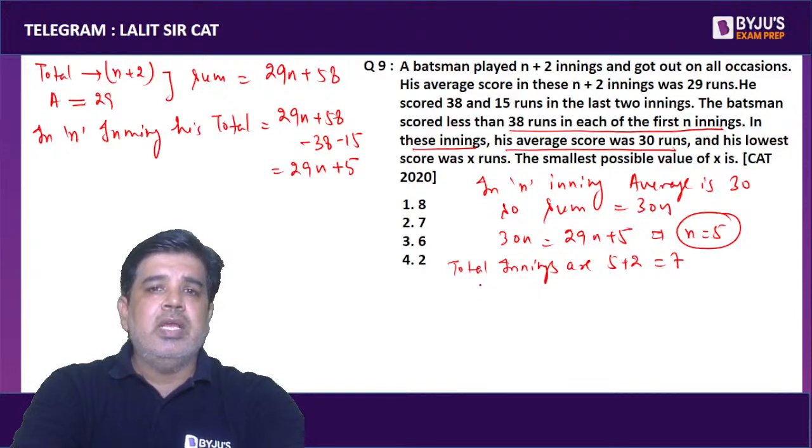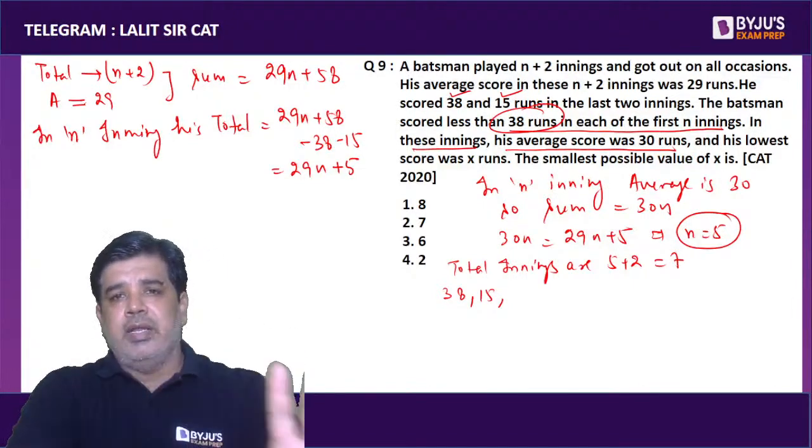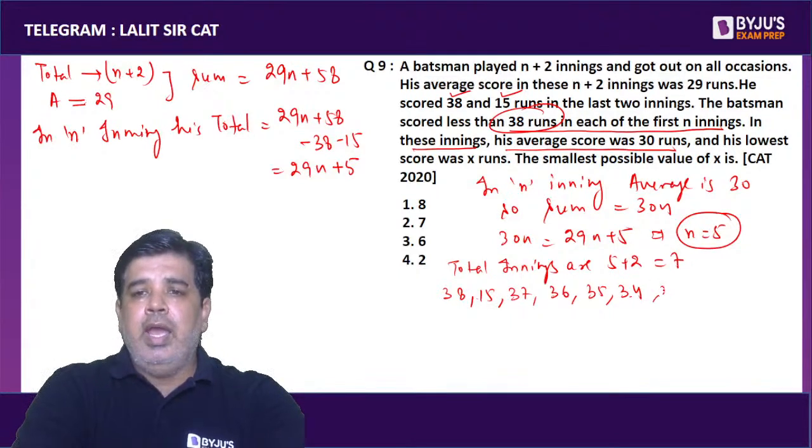In these 7 innings, in one inning he got 38, and 15, and in all other innings the run is not more than 38. So let me take the maximum values: 37, 36, 35, 34, and the lowest value x, right?